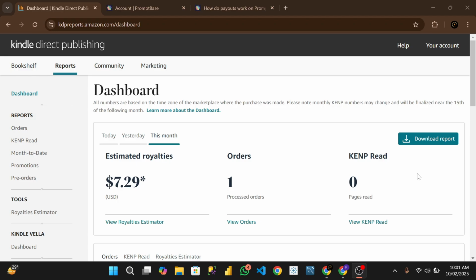So today I'll be showing you two platforms that I've actually started using recently, and it works. Apart from Amazon KDP, let's dive straight into it.